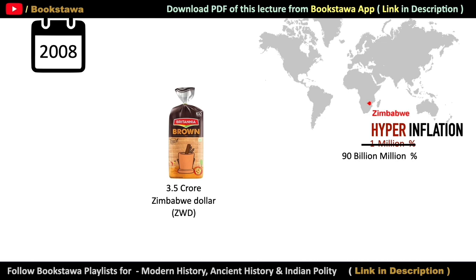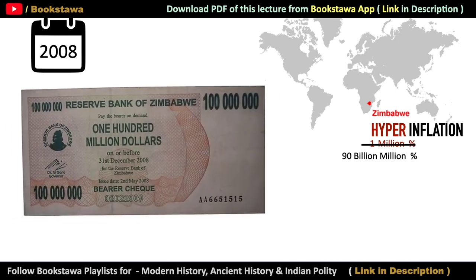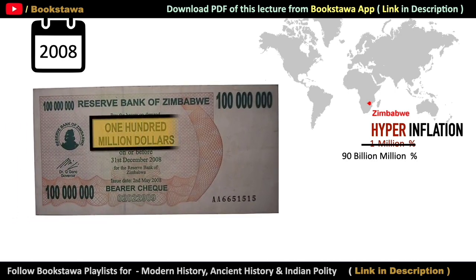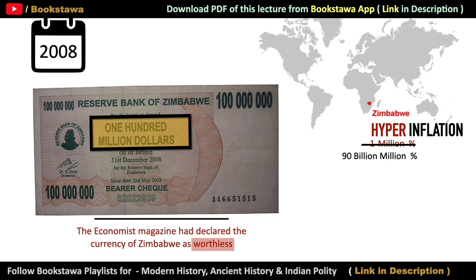And in 2008, Google Pay and other Paytm apps were not there. In such a situation, think about how many currency notes the people of Zimbabwe would have to carry in big cartons to buy everyday things. That is why in 2008, the government there printed notes worth up to $100 million. But no matter how many millions or billions these notes are, they had no value. In fact, Economist magazine had declared Zimbabwe's currency worthless.